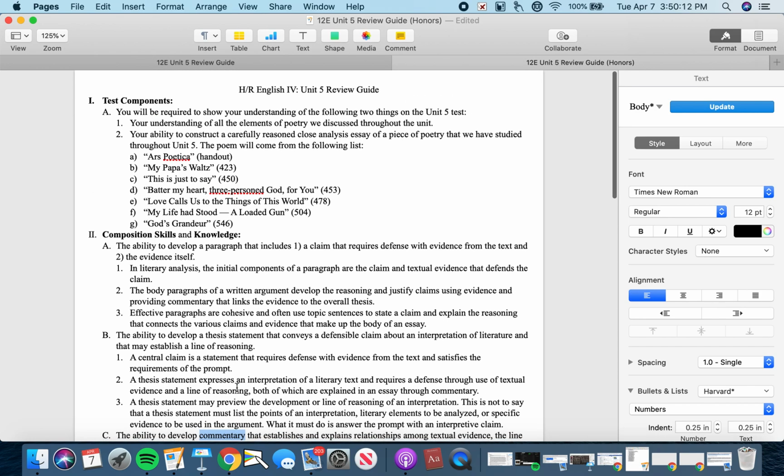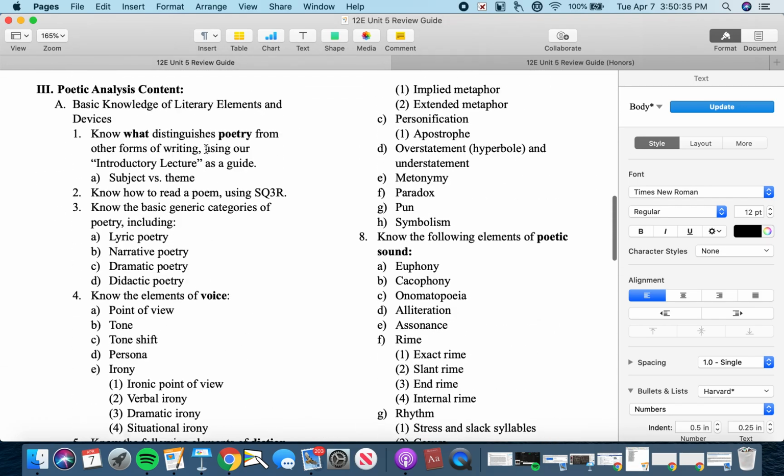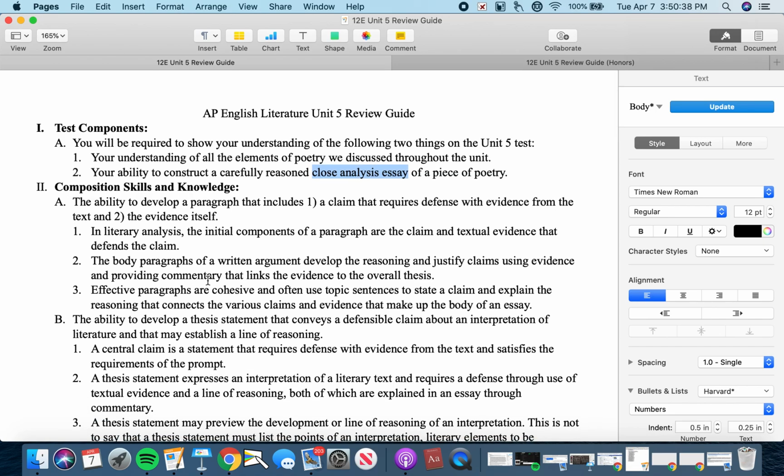So what I would invite you to do at this point is, if you're in the honors class, make sure that you're revisiting these poems and make sure you know them inside and out. If you're in the AP class, I'd recommend looking at some of the past AP prompts, just familiarizing yourself with the language. Make sure that you understand what's being asked of the student in each one of those kinds of prompts. Make sure that you've mastered all of this information, and also that you're familiar with the poems we've studied throughout the unit, so that when called upon to identify some poetic devices at work in them, you'll already have a deep knowledge of that poem, so that you'll have some context to go off.